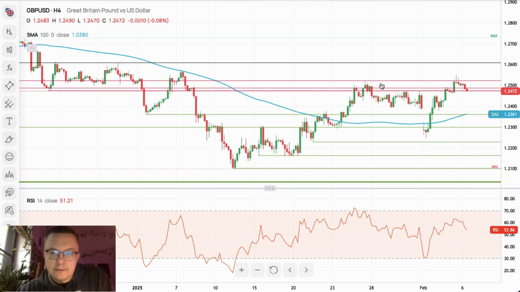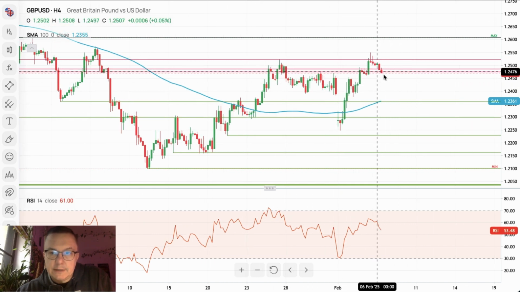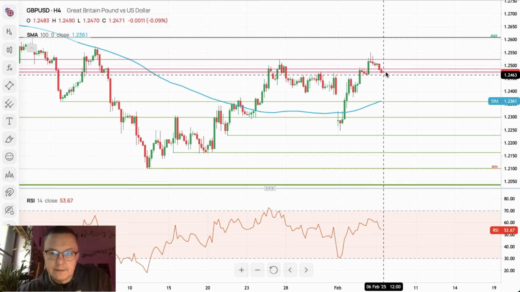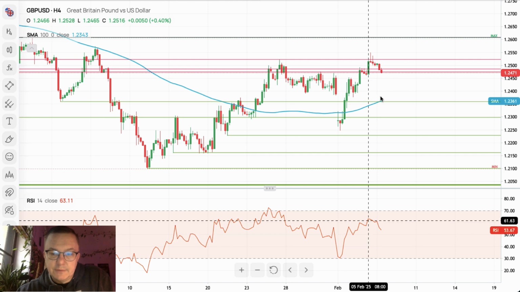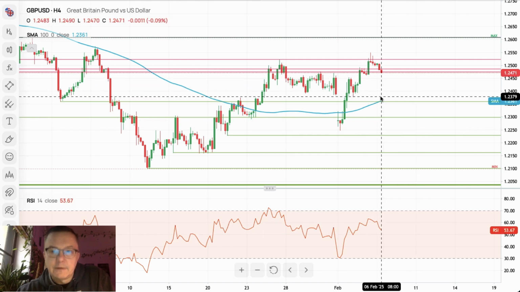And now the British pound. A little bit better here on the British pound 4-hour chart. The cable made a new high at 1.2549, and now it's reversing lower again. So it broke below the technical supports at 1.2473, and the momentum is still positive. However, it's not strong, only 53 points. So the market is reversing lower ahead of the Bank of England interest rate decision, and now everything depends on the Bank of England basically. So we will see how deep the cut will be and how the market will react.